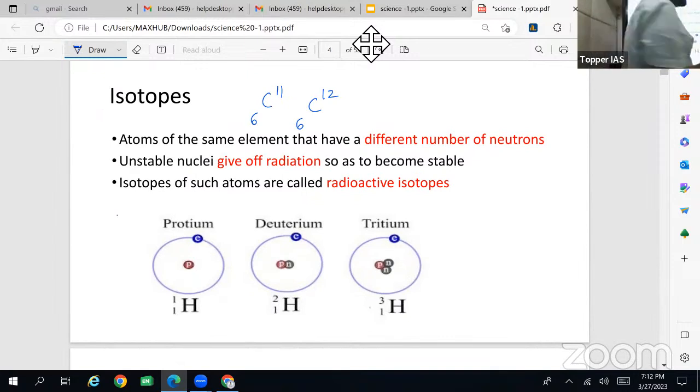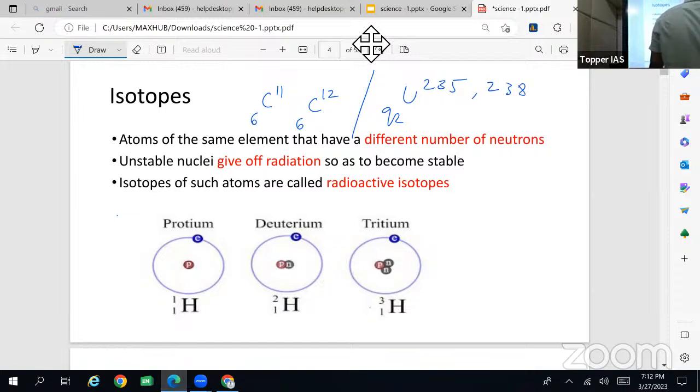Then uranium 235 and 238, and even 239, which is basically plutonium. So isotopes are atoms of the same element with the same atomic number but different mass number, and this is because of the difference in the number of neutrons.